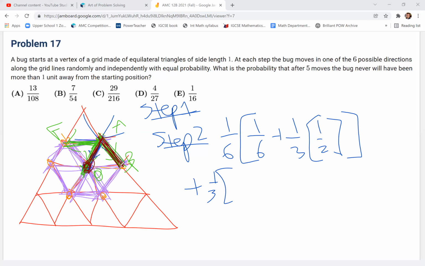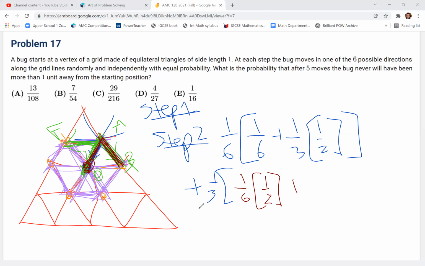So that's it. Let's say he's at B now, right? Well, 1/6 of the time he'll go back to the center, right? And that would be step 3. Now, step 4, he can go to any one of the 6 vertices. We don't really care which one. So step 4 we can ignore. But we now know at step 4 he's at one of the 6 vertices. What's the probability that he remains within the hexagon for step 5? Well, like we said before, 1/2, right? For him being at any of the vertices of the hexagon, he has a 1/2 chance to remain within the hexagon, because 3 out of the 6 vertices remain within the hexagon, right?